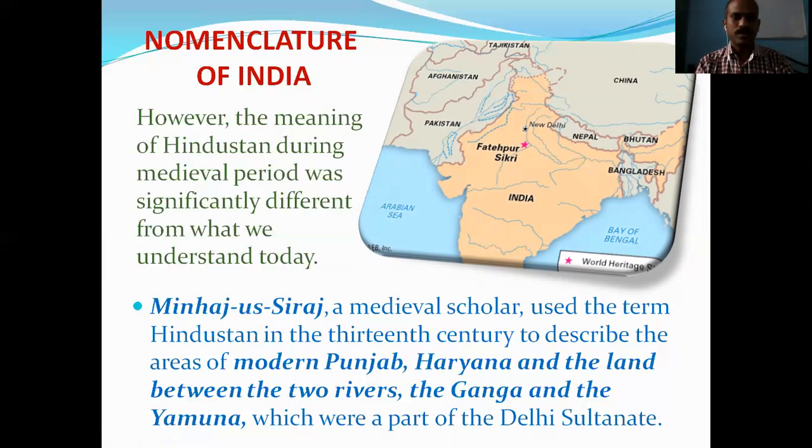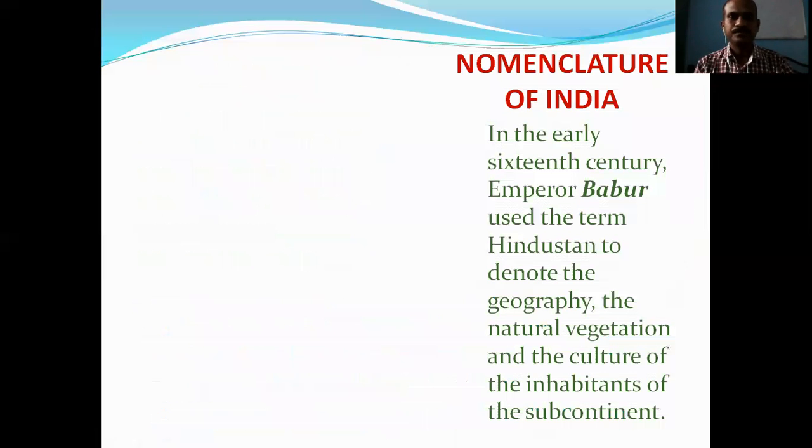In the early 16th century, Emperor Babur used the term Hindustan to denote the geography, the natural vegetation, and the culture of the inhabitants of the subcontinent.